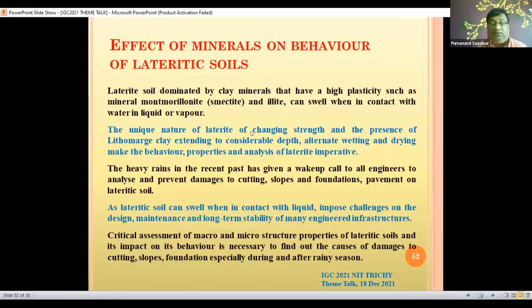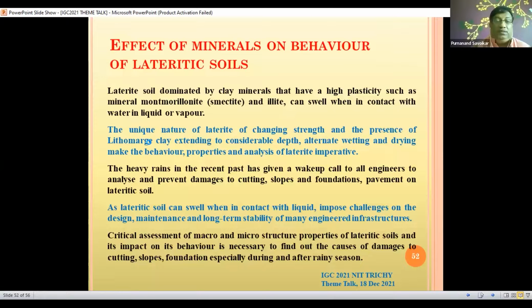Not a single landslide was observed in other seasons. The marl layer, which is exposed when we do the cutting, can also be one of the reasons for such behavior of lateritic soils. Then a critical assessment of macro and microstructural properties of the lateritic soil, so that we can control it in future.